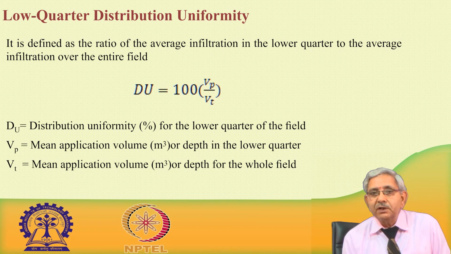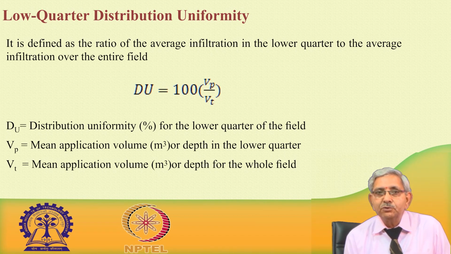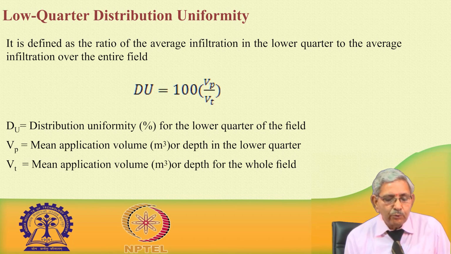These two efficiency terms which I discussed are used for the sprinkler irrigation system. Coming to the surface irrigation system, even this can be used for sprinkler irrigation also. So, low quarter distribution efficiency is defined as the ratio of infiltration in the lower quarter to the average infiltration over the entire field.